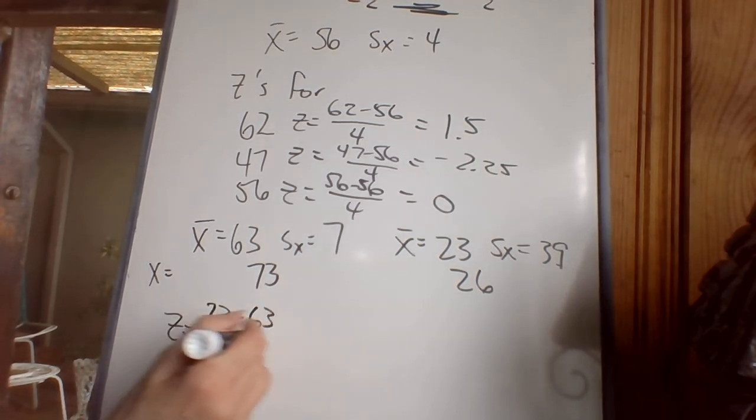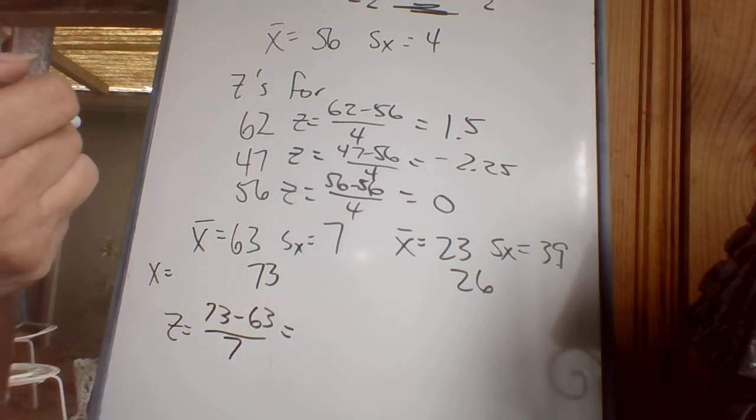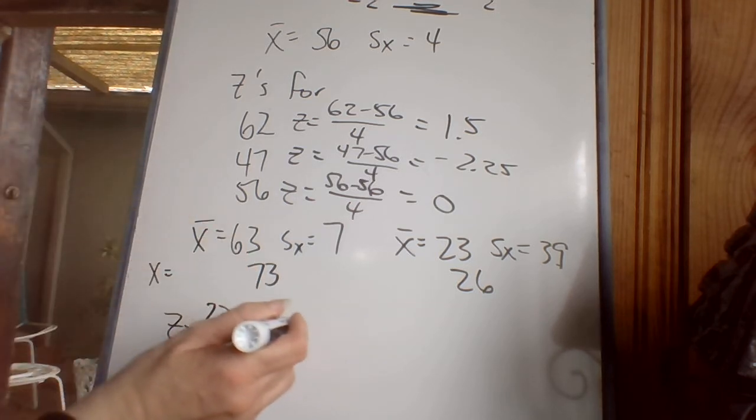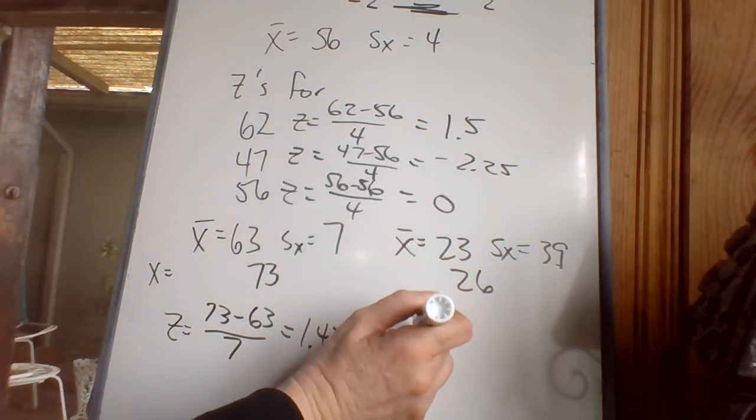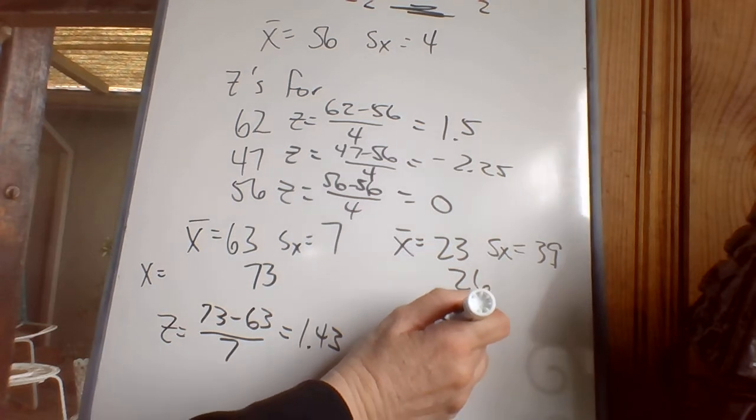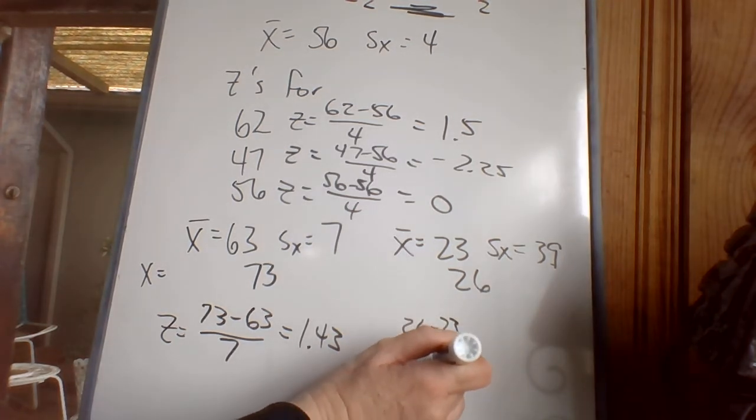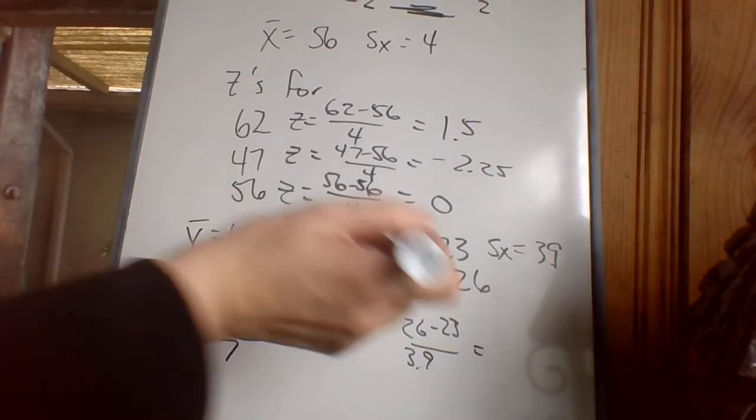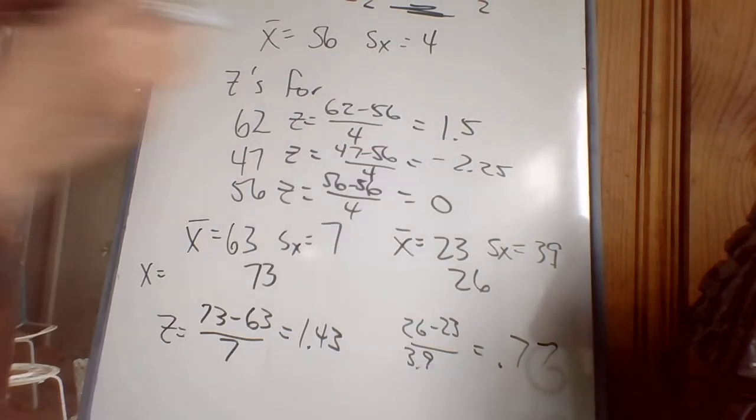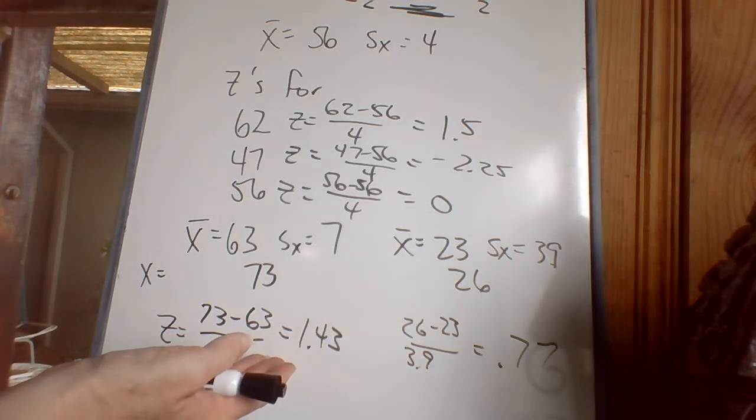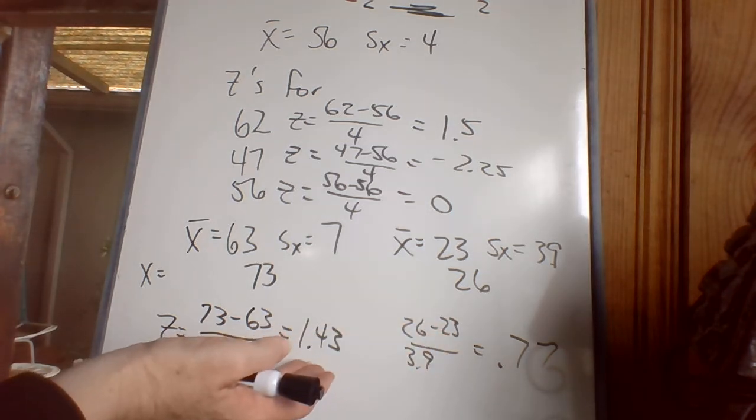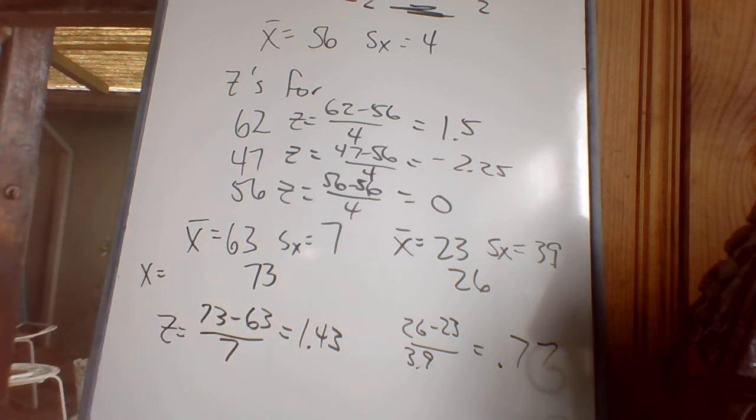73 minus 63 divided by 7. And they apparently get a 1.43. That is their z-score for their stats class. They're 1.43 standard deviations above the mean. 26 minus 23 divided by 3.9. 0.77. They're 0.77 standard deviations above the mean. They're doing great in both classes because they're above the mean, but they're doing slightly better in their stats class because they're further above the mean. Their z-score says they're 1.43 standard deviations above the mean. That's really good.